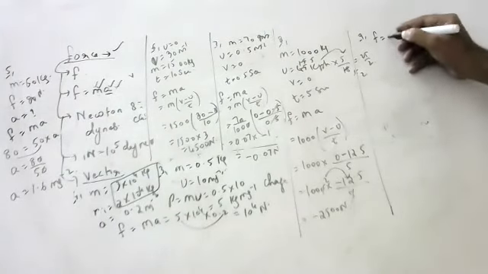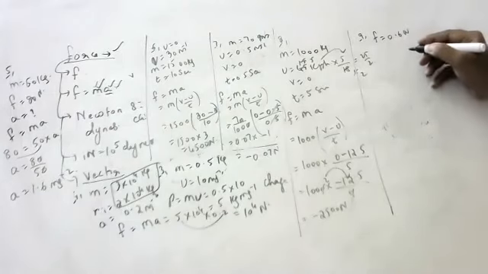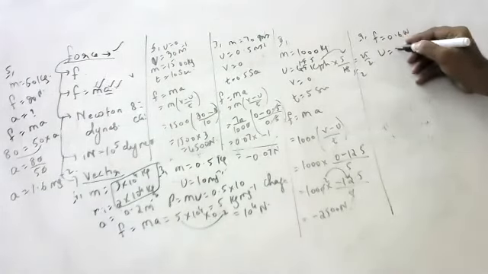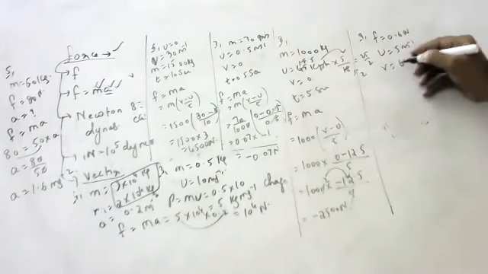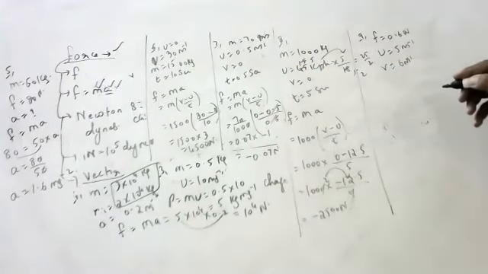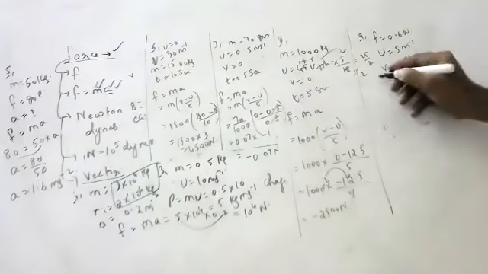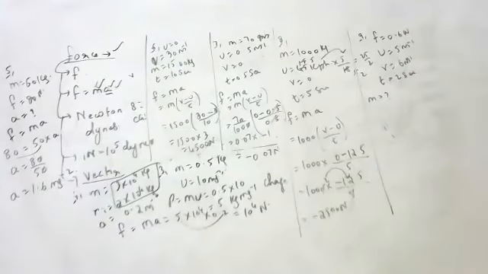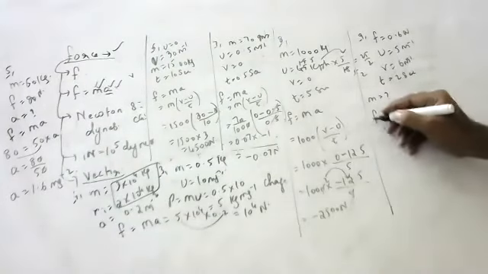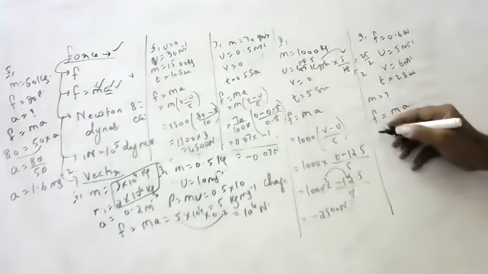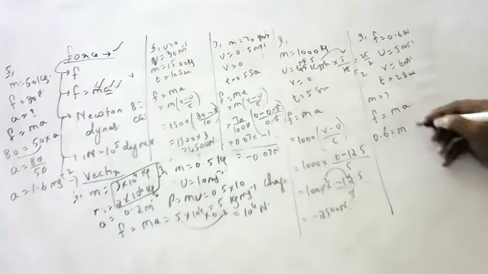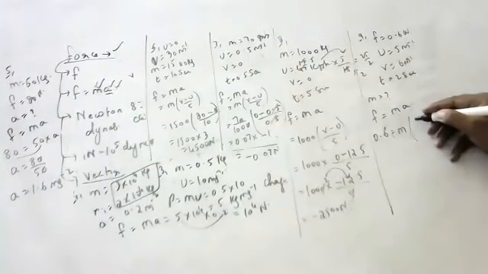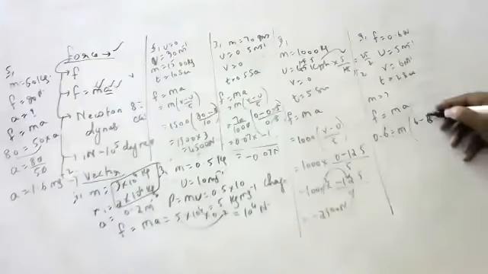Yes. A force of 0.6 Newton acting on a body increases its velocity from 5 meters per second to 6 meters per second in 2 seconds. What is the mass? F is equal to ma. 0.6 is equal to m into (6 minus 5) by 2.